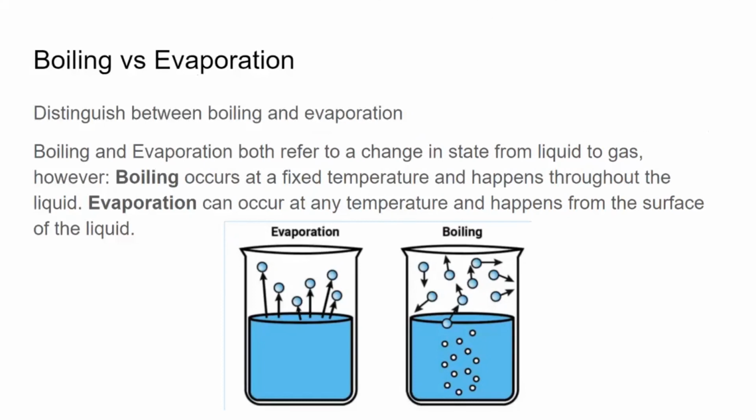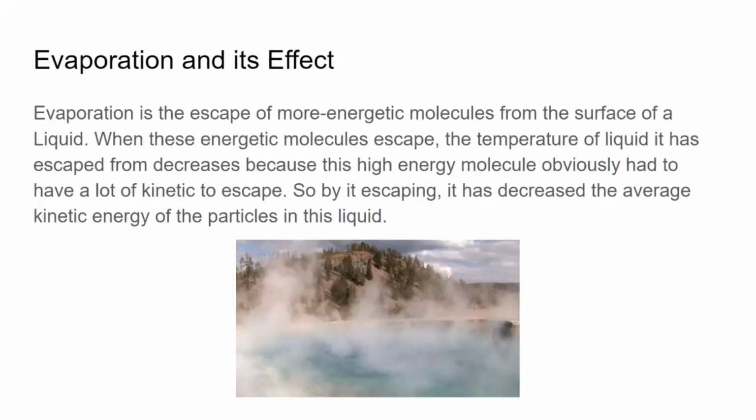Boiling versus evaporation. Boiling and evaporation both refer to a change in state from liquid to gas. However, boiling occurs at a fixed temperature and happens throughout the liquid. Evaporation can occur at any temperature and happens from the surface of the liquid. Evaporation and its effect. Evaporation is the escape of more energetic molecules from the surface of a liquid. When these energetic molecules escape, the temperature of the liquid decreases because this high energy molecule had to have a lot of kinetic energy to escape. So by escaping, it has decreased the average kinetic energy of the particles in the liquid.